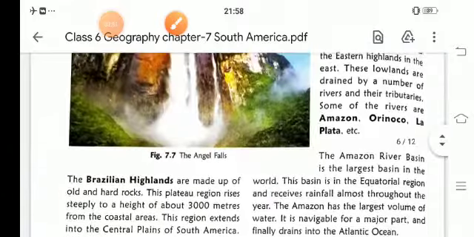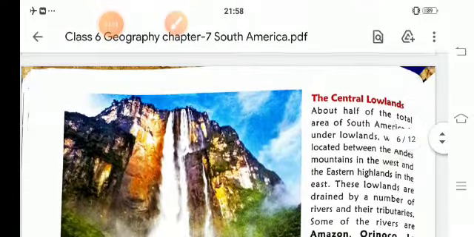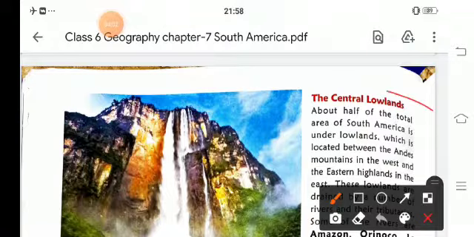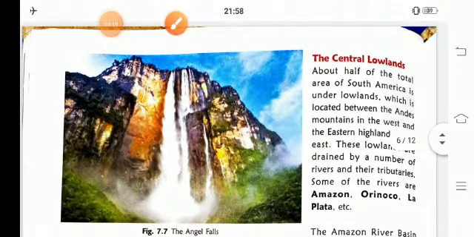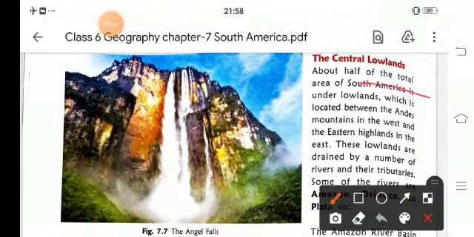Now the central lowland. What is the central lowland? It is about half of the total area of South America. Where is it located? It is located between the Andes mountain in the west and the eastern highland in the east, and these lowlands are drained by a number of rivers.